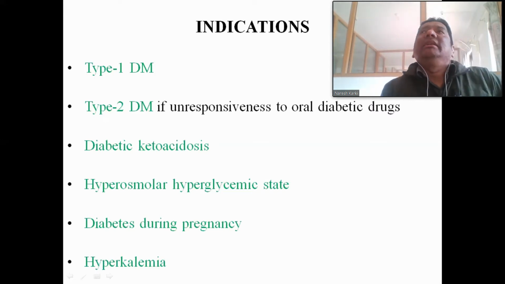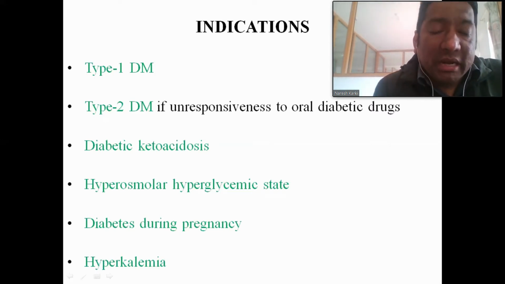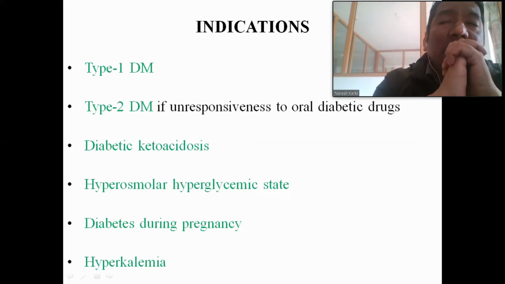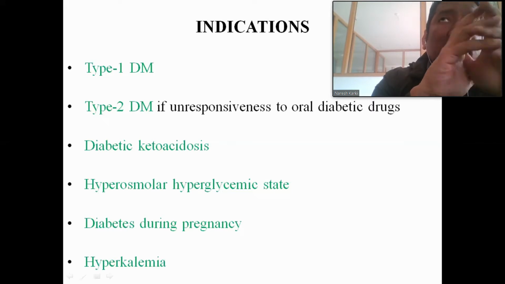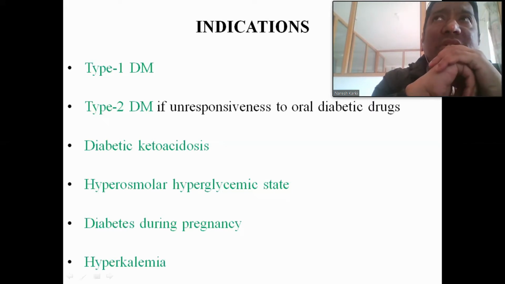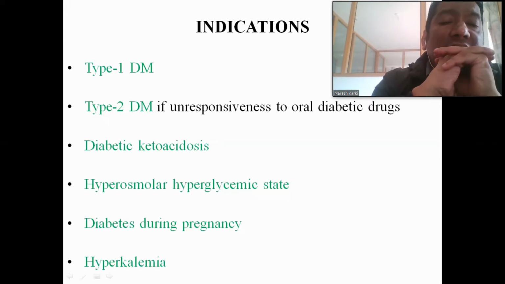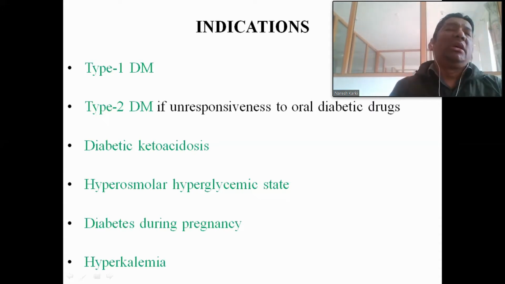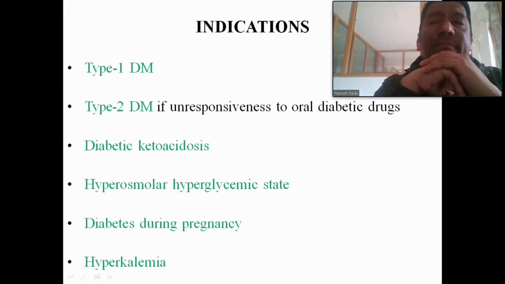In type 1 and even in type 2 diabetes mellitus, insulin is given by the subcutaneous route. Some emergency diabetic conditions are there, like diabetic ketoacidosis and the hyperosmolar hyperglycemic state. Okay, what is diabetic ketoacidosis?